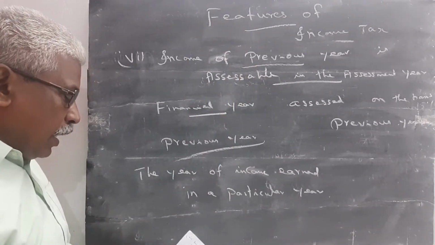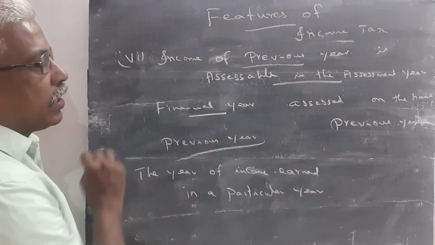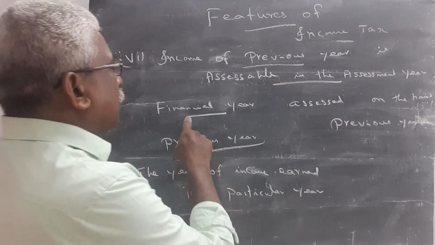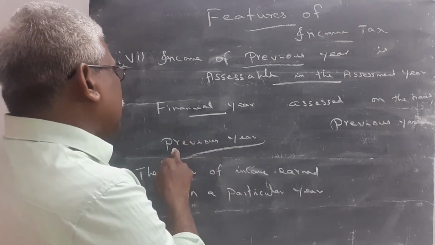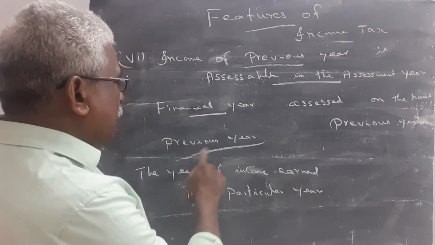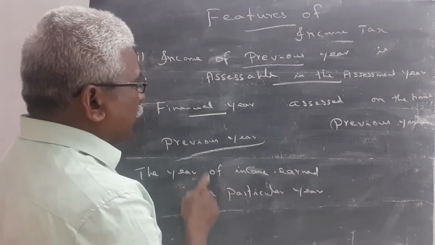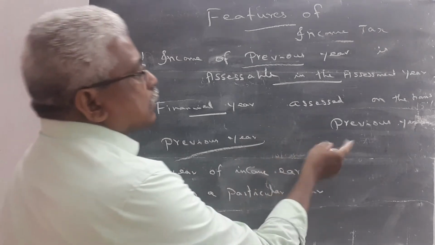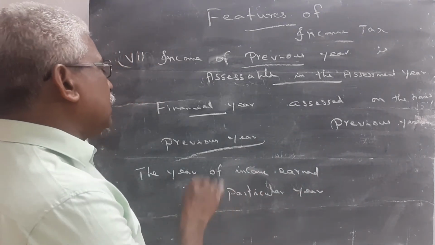So the year immediately preceding the financial year is called the previous year. Previous year means the year in which income is earned.